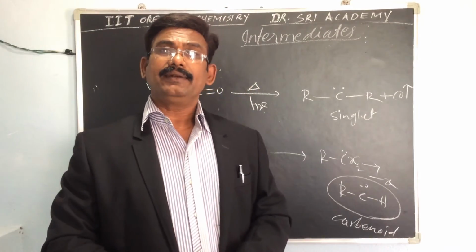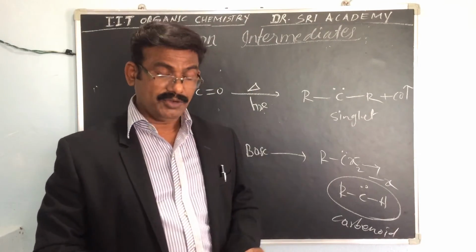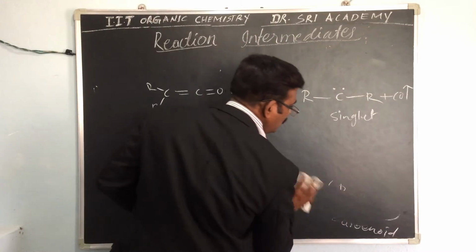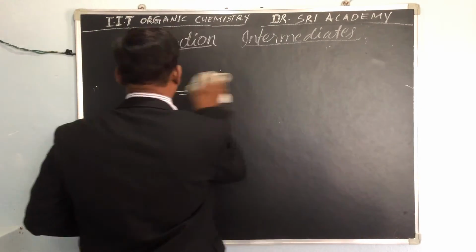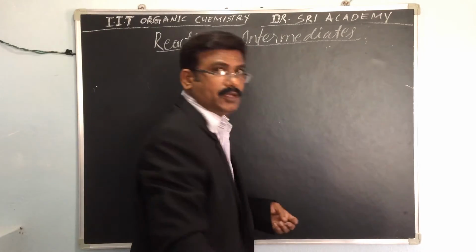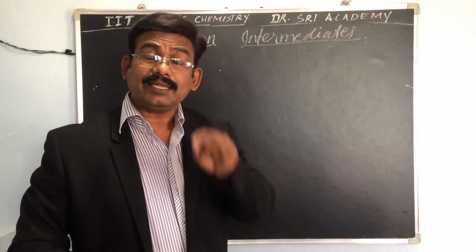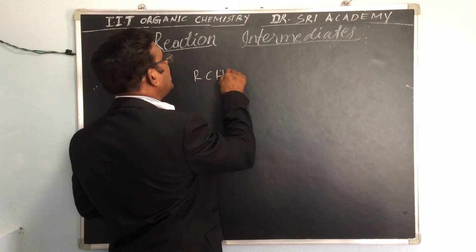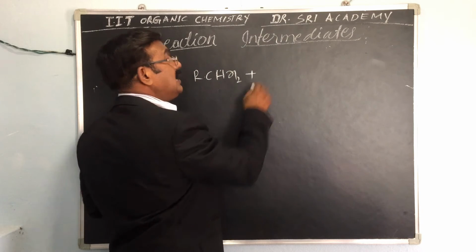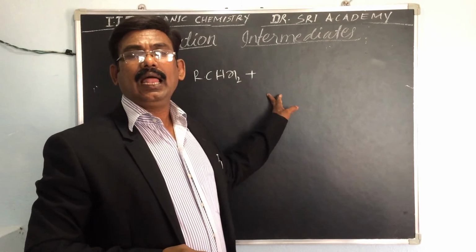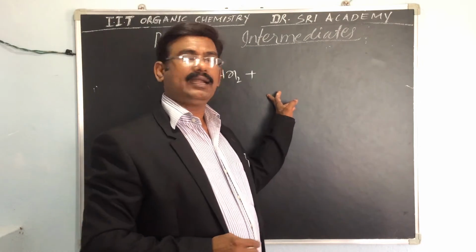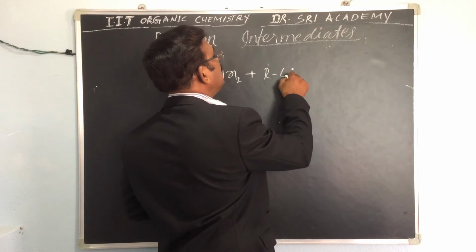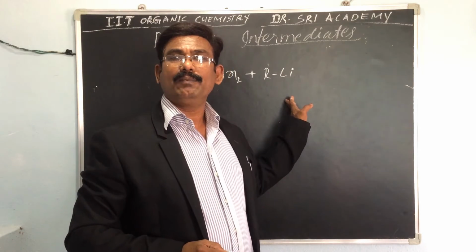If we say directly lithium, how is it possible? So directly see that RCHX2 with lithium, this is the base compound.